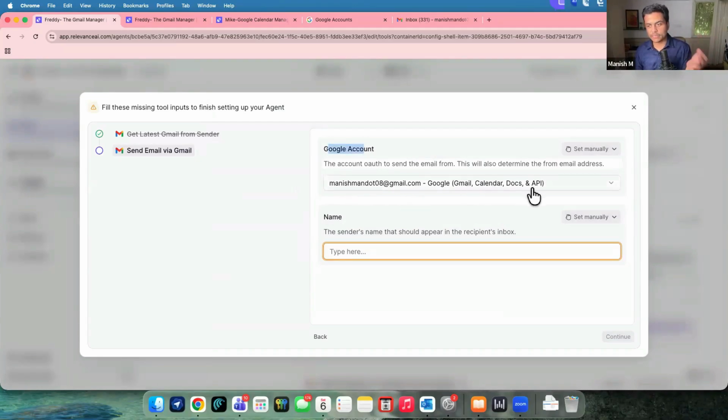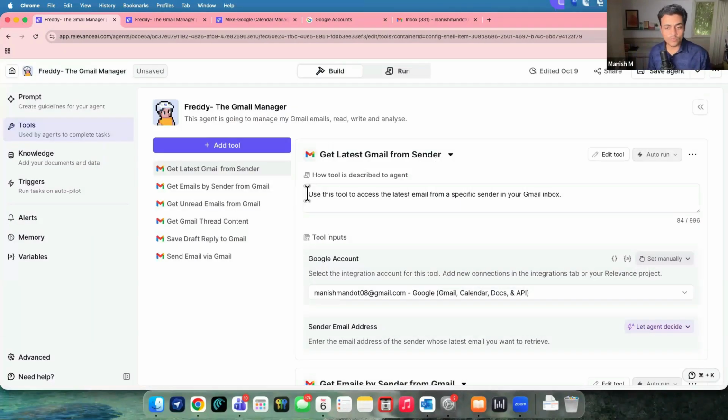It can access Gmail, calendar, docs, and the API. Now here I can give it a name. So I'll say Manish is my name, and done. Now, once you configure any of these tools, you can even specifically define what this tool does, like how we used to do in n8n.